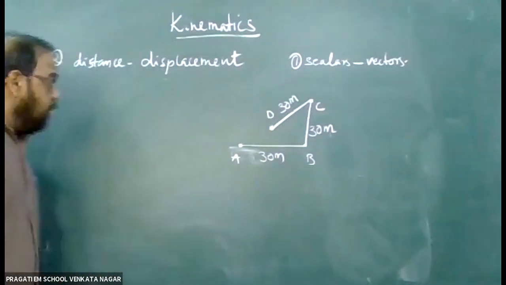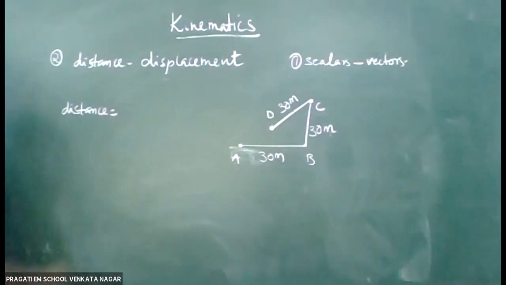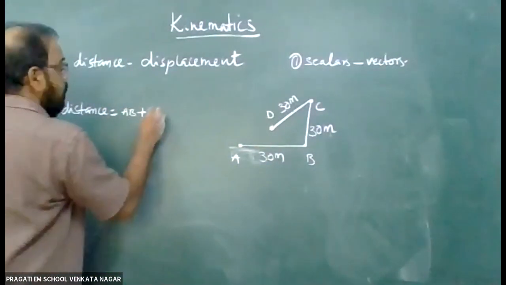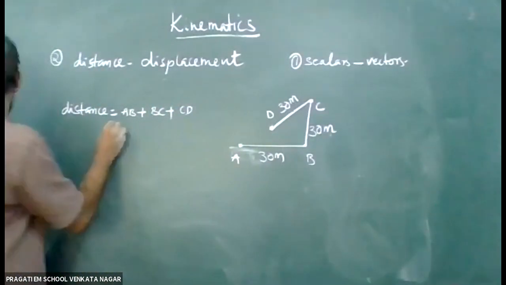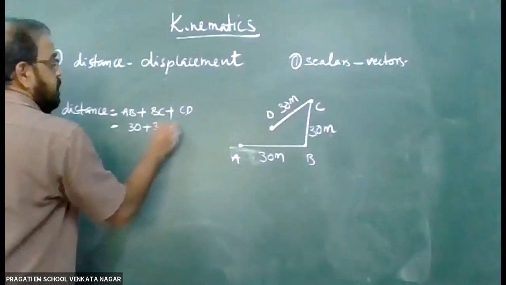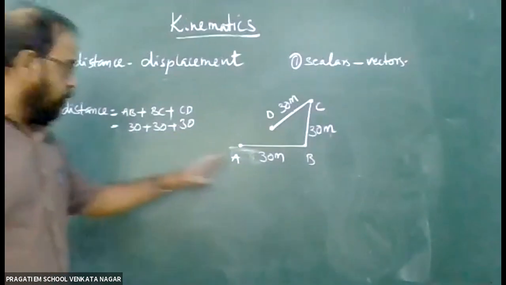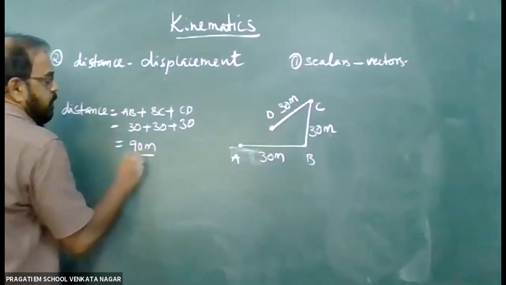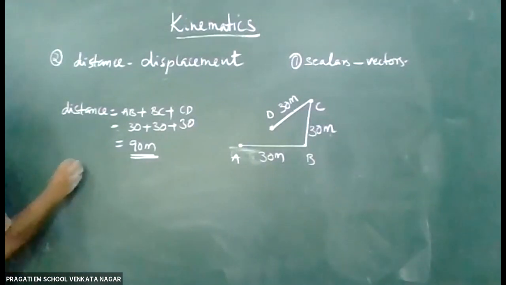So what is the total distance traveled? We have to calculate all these distances, that is AB plus BC plus CD. That is 30 plus 30 plus 30. A to B 30 meters, B to C 30 meters, C to D 30 meters. So totally I traveled 90 meters. That is my distance. Then what is my displacement?